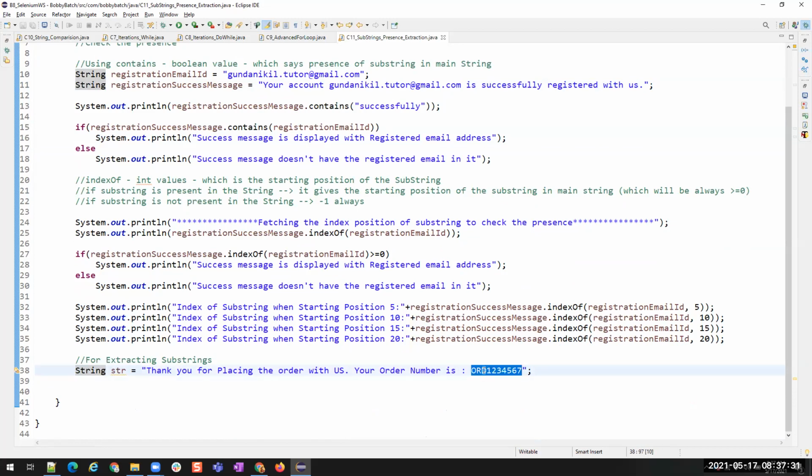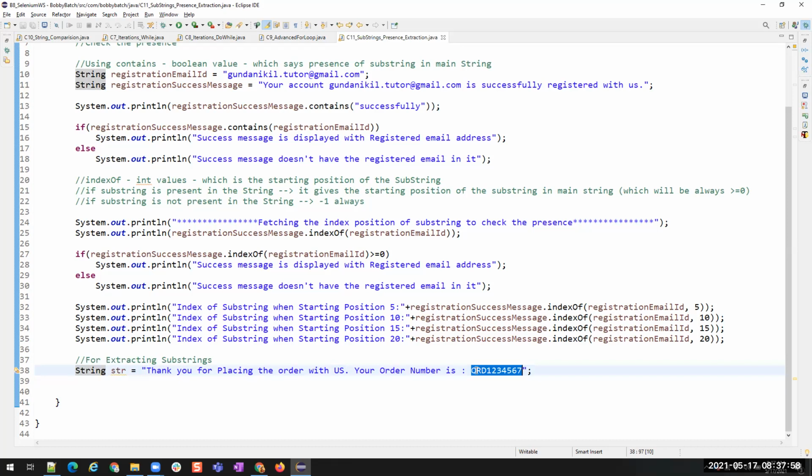If in future I want to track my order, and I search with this full string, will I be able to get the order details? No. So you have to find the starting and end position of the order number. Exactly. I want to fetch only this order number so that I can store it and use it in future for further tracking.